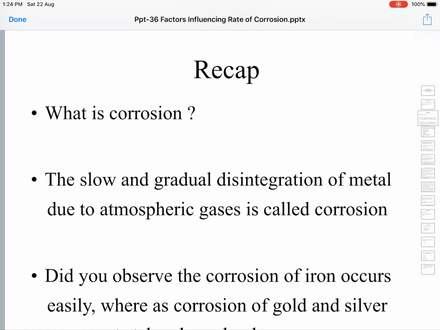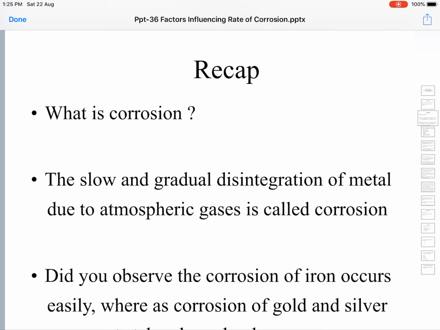How did it happen? It happened because of the interaction of iron metal with the surrounding environment, not just the atmosphere. Even if you bury the iron article in the subsoil, it undergoes corrosion.